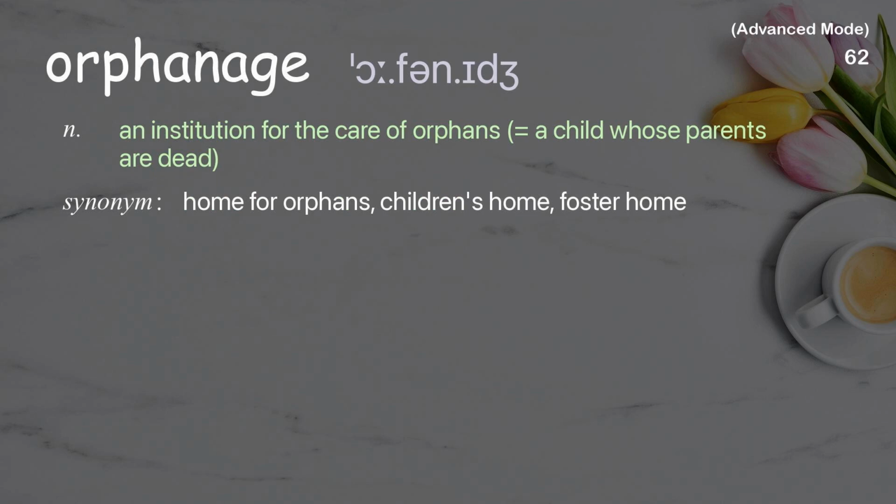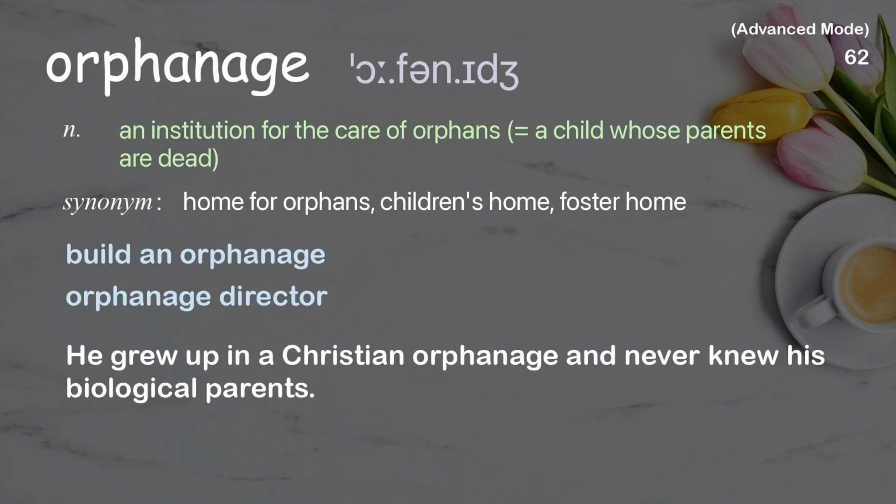Orphanage. An institution for the care of orphans, a child whose parents are dead. Examples: Build an orphanage. Orphanage director. He grew up in a Christian orphanage and never knew his biological parents.